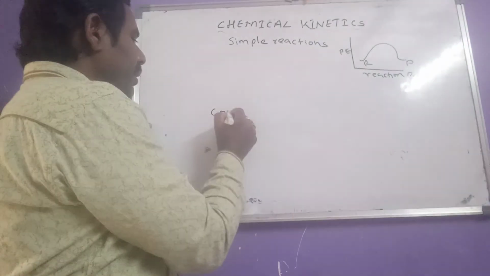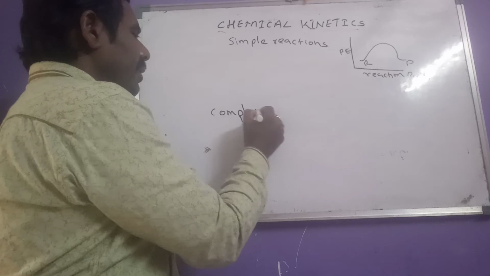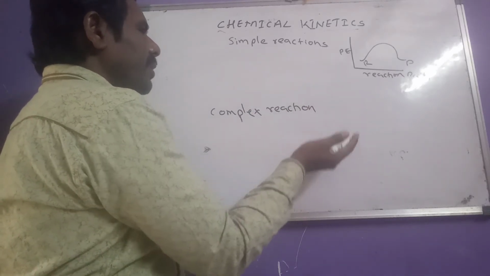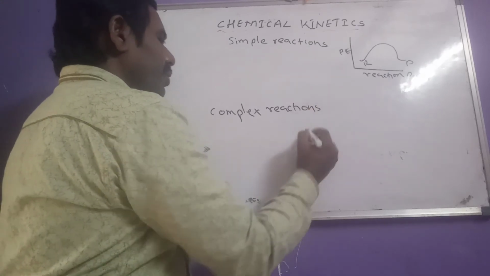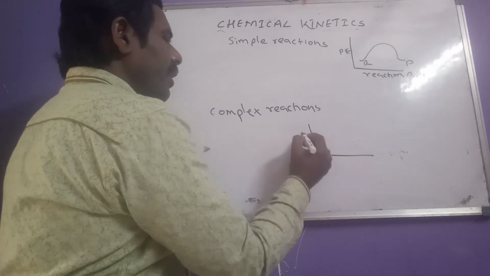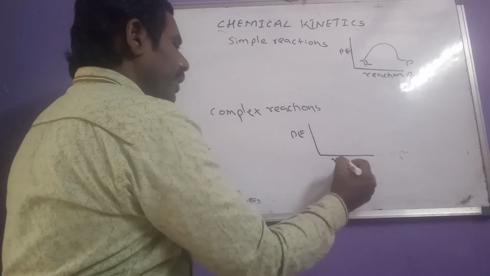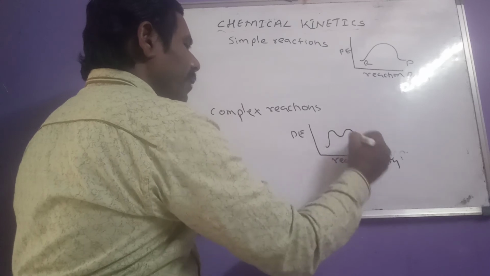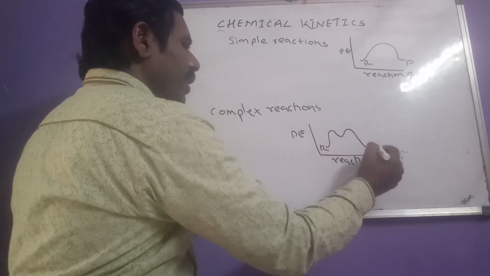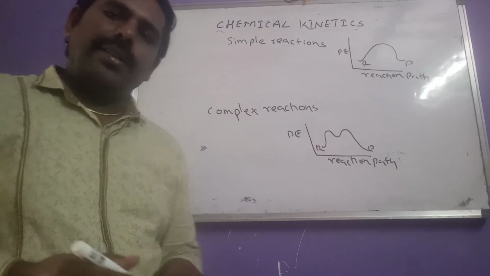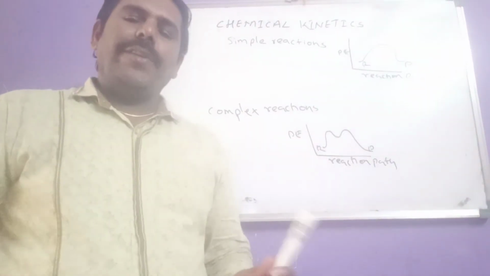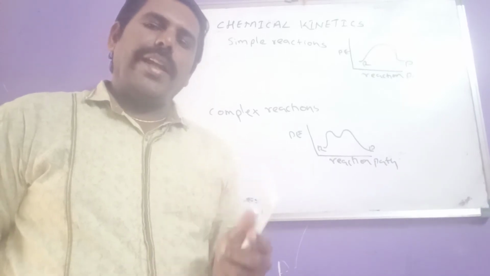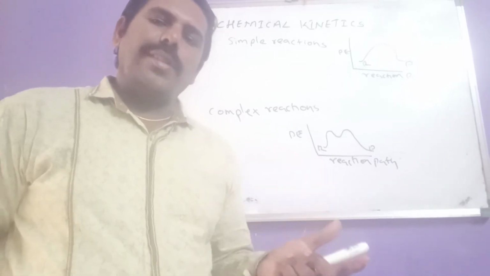And the second one is complex reactions. These take place in different steps or in multiple steps. For this type of reaction, we can give the graph like this. Let it be the reaction path. So in multiple steps, reactants convert into products. So this is the classification of reactions on the basis of rate and also on the basis of steps.